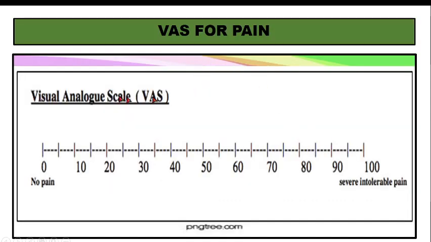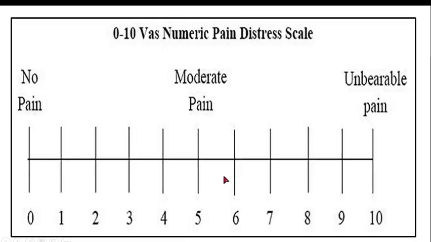So this is another visual analog scale. Here you have only two things. One is no pain, 0, and 100. I have already told you that it is a 100 millimeter scale. So this is 100, and this has severe intolerable pain, and the patient can rate whichever it is. So the patient can put a cross mark.